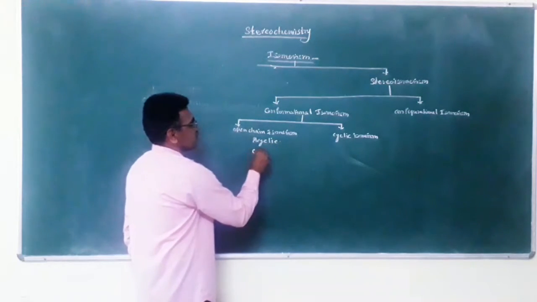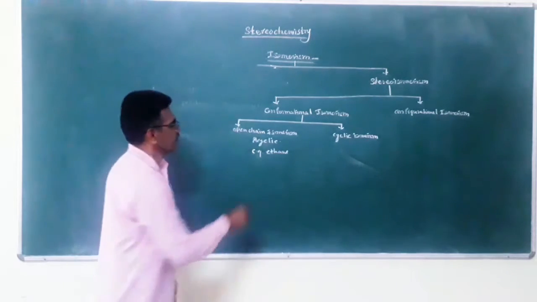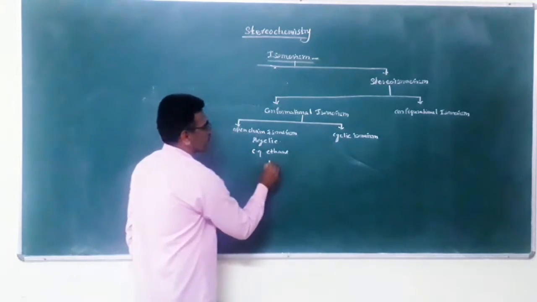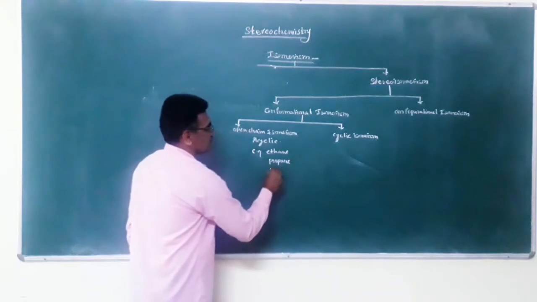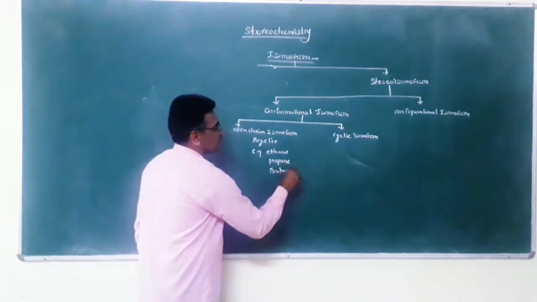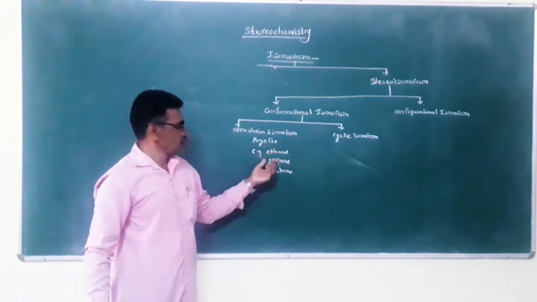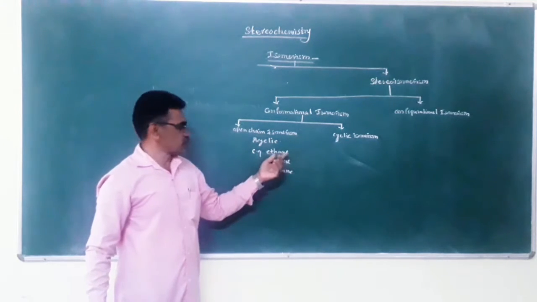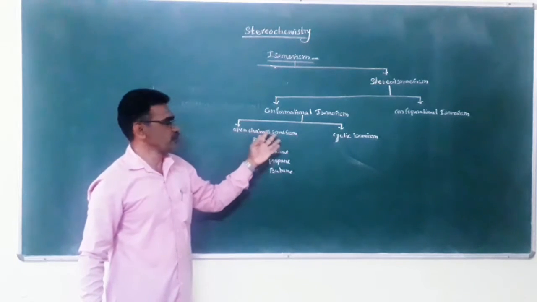The examples are ethane, propane, and butane. These are saturated, open chain compounds, and therefore these are called open chain isomerism.